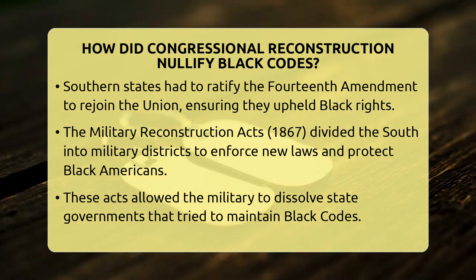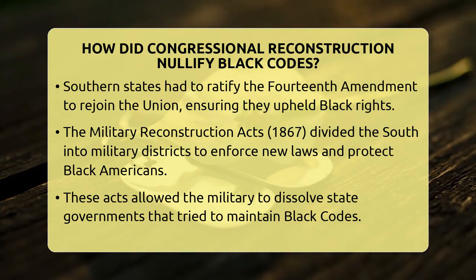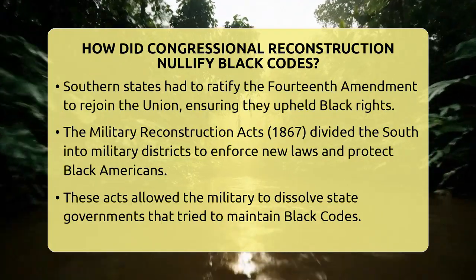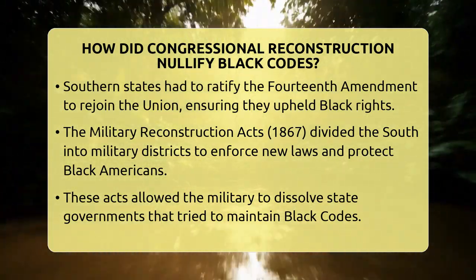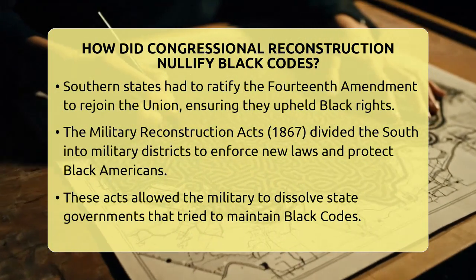The 15th Amendment in 1870 was another key step. It said states could not deny the right to vote based on race, color, or whether someone was a former slave. This made it harder for black Americans to be disenfranchised through poll taxes or literacy tests, which black codes often used to block voting.